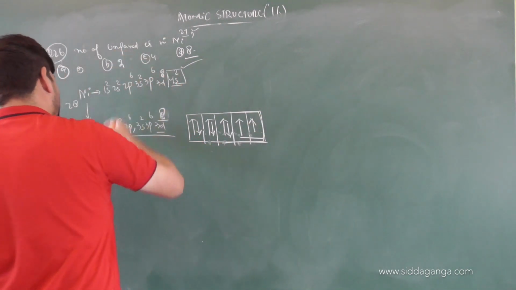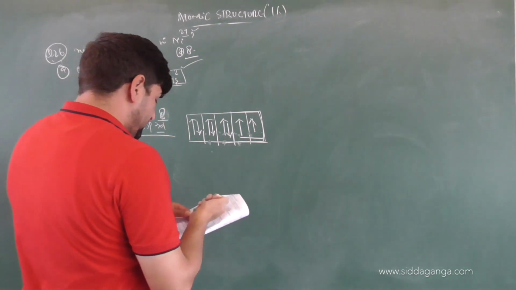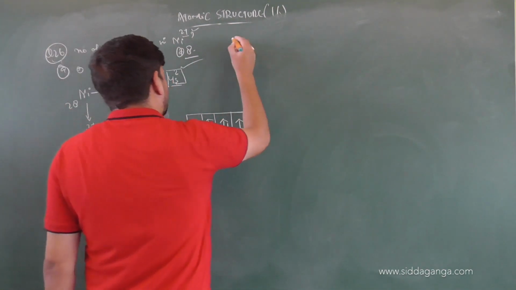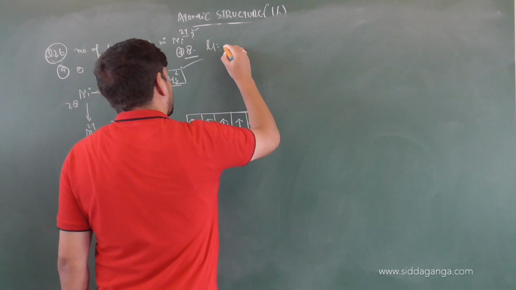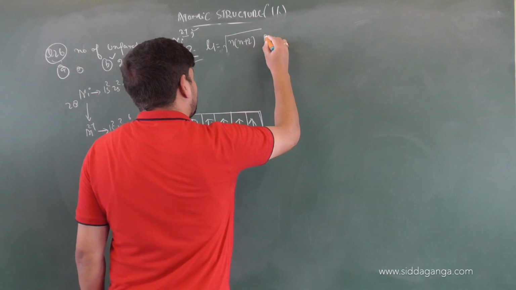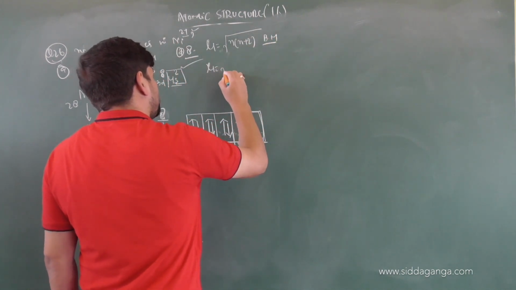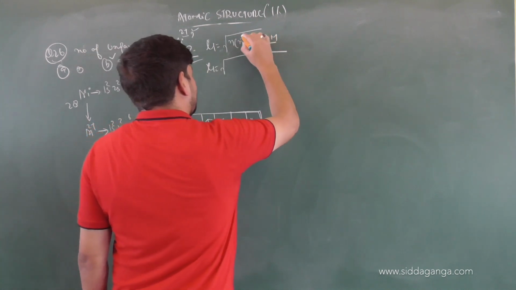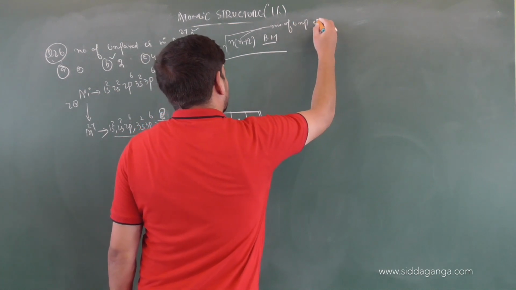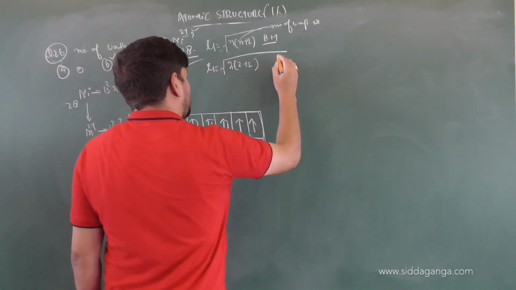So the total number of electrons which are unpaired in nickel 2 plus are how many? 2. And if you are asked to calculate the magnetic moment also, you can do that. We know that magnetic moment mu equals root of n into n plus 2 Bohr magnetons. You should understand it, and I have done it during the discussions. So mu equals root of, what does n mean? N indicates the number of unpaired electrons. So what is n here? 2. So that will be root of 2 into 2 plus 2 Bohr magnetons.